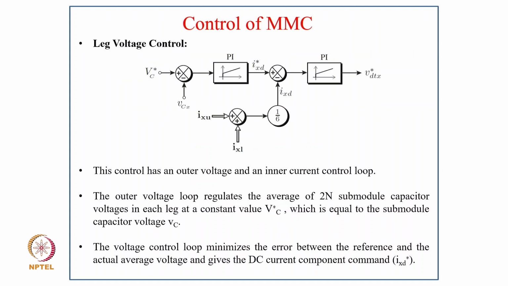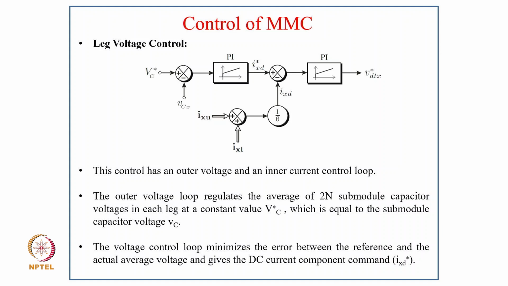Now coming to the leg voltage control. For leg voltage control, we have VC star and VCX. They go to error, then to PI control, which gives IXD star. Similarly, IXU added with IXL, divided by 2, gives IXD, and both are taken as a difference, go to error, then to PI control, which gives the VDTX star.